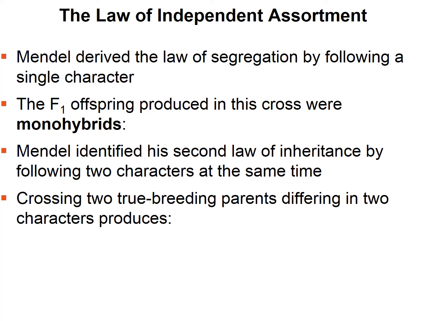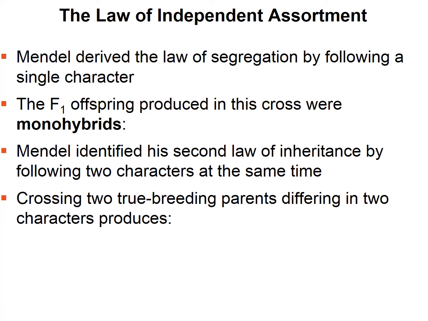Now Mendel had another law of inheritance that he came up with. And he came up with this law by following 2 characters at the same time. He found that crossing 2 true breeding parents that differed in 2 characters produced a dihybrid individual.